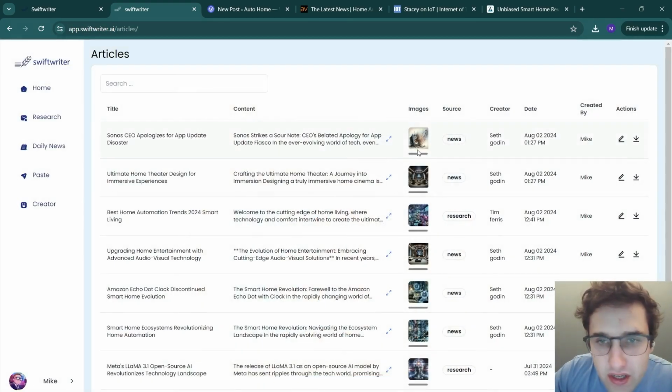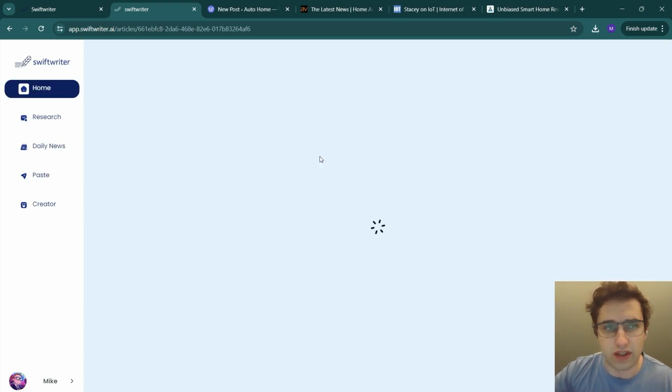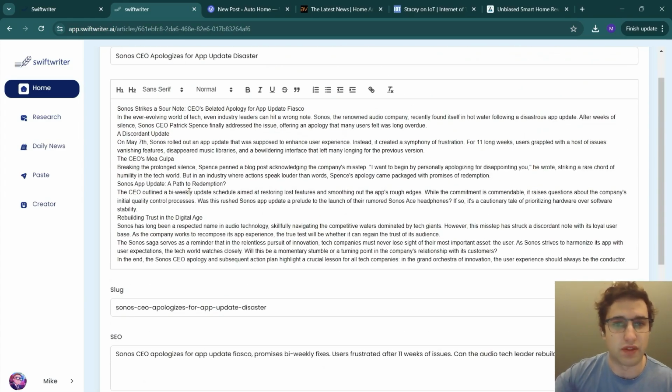Wow, this is a super cool image. It generates images that you can use here as well. I know they've got other features coming where you can get stock images and stuff. So what I like to do is then I will come into this edit step, and I will just edit this article and just add a few things, take out a few things. So I'll be back with you once I've done that.